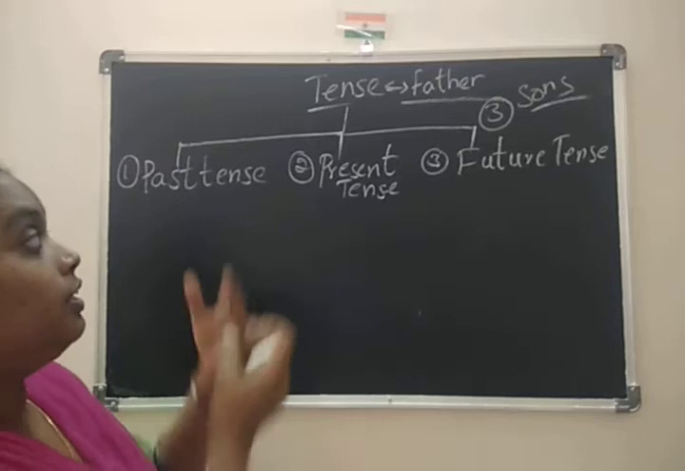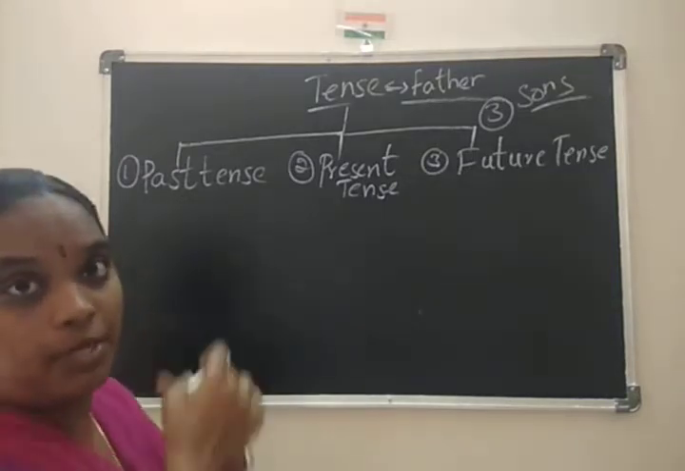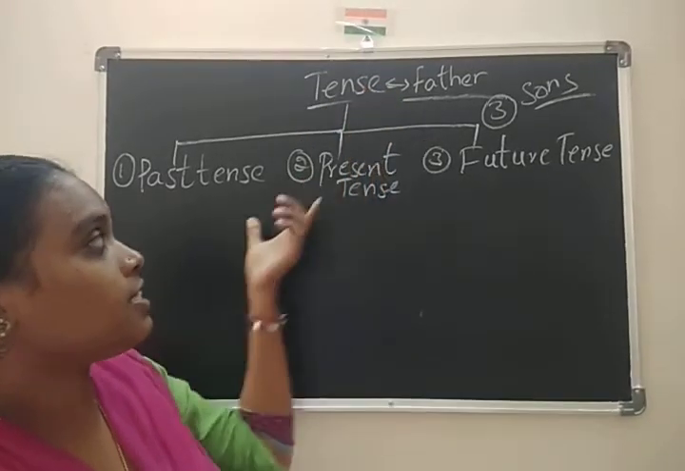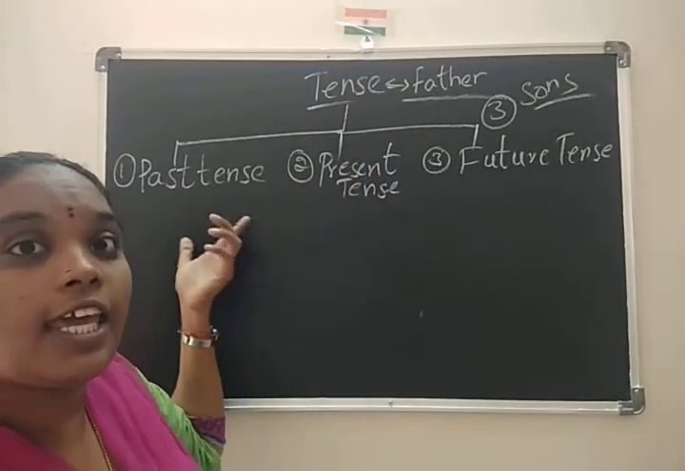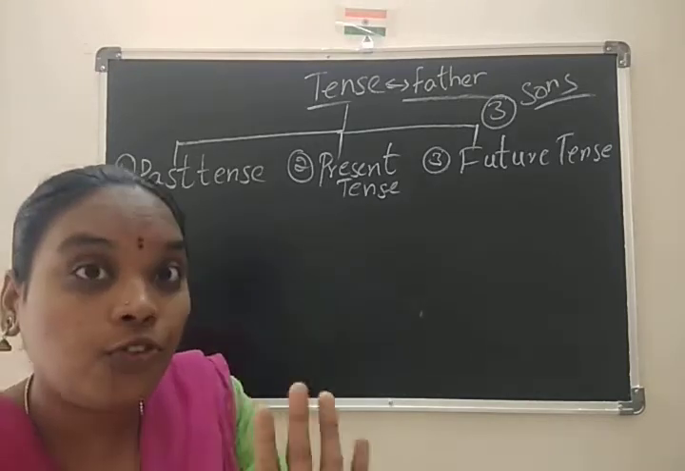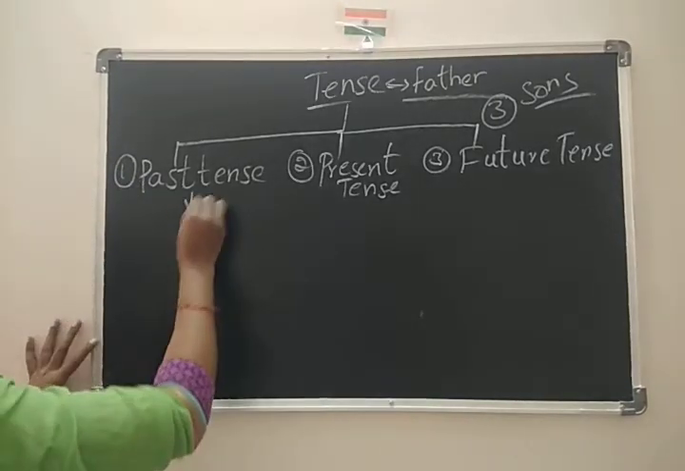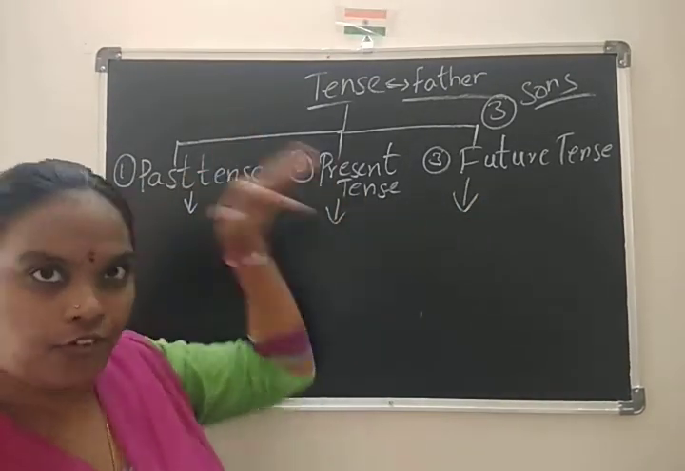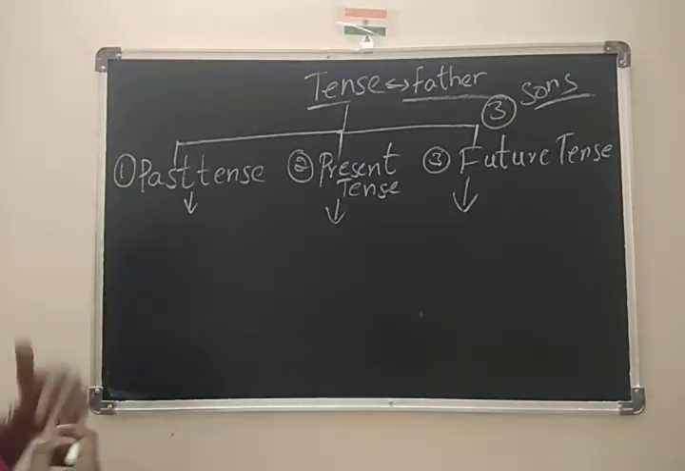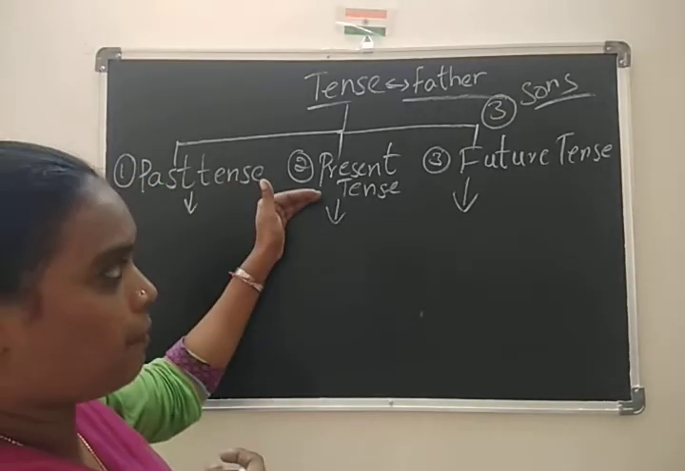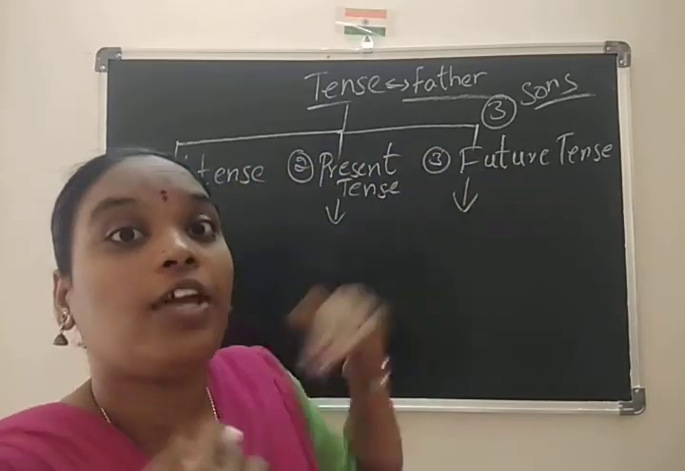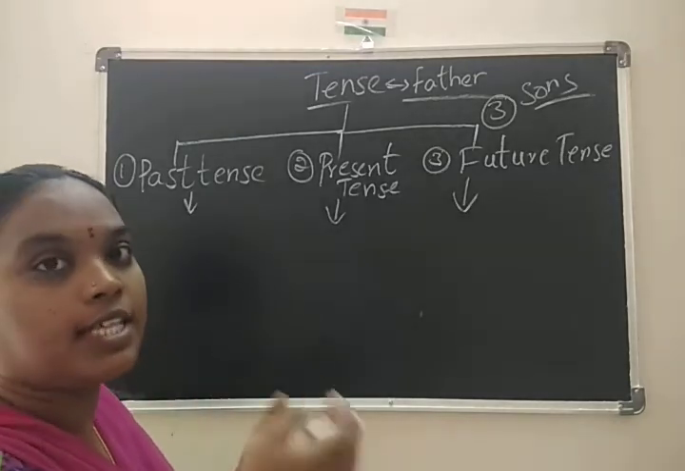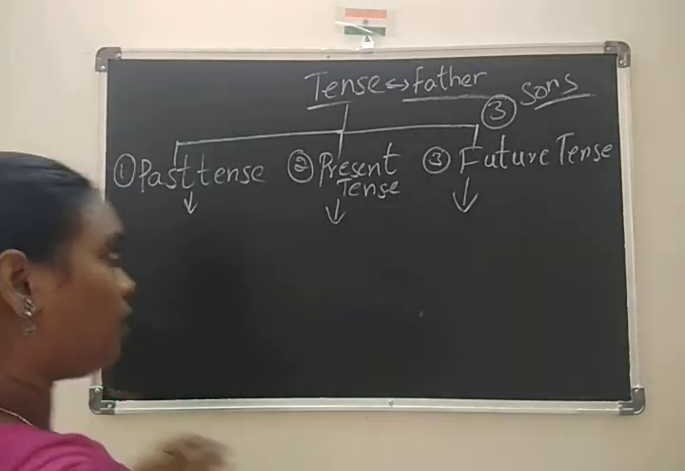Now coming to these 3 sons' families. He is the father of these 3, but again they individually have 4 kids. Before we go to the 4 kids, we have to know what is meant by past, what is meant by present and what is meant by future, and where we have to use them. After that we can go individually.